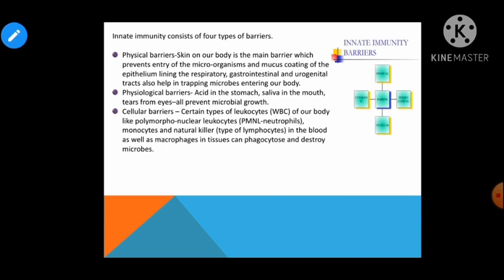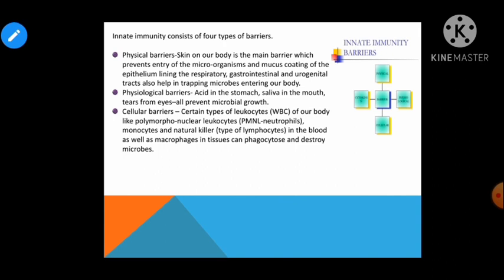They are the cells which actually fight against the pathogen. And all these cells are present in our body by the time of birth. Since birth they are present in our body. That is why this mechanism comes under the category of innate immunity, because they fight against the disease. That is why it is a part of the immune system, because it is present by the time of birth.